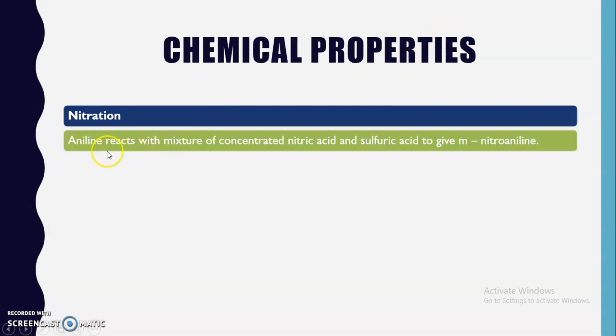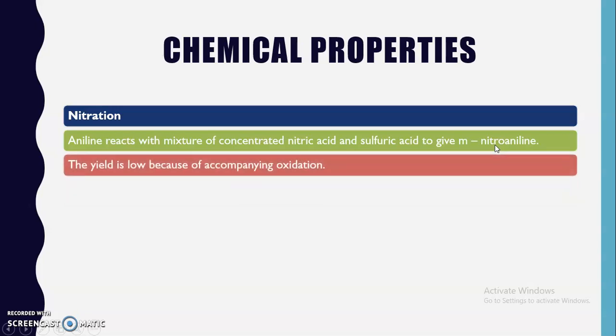Now let's see what is the reason behind this. First, aniline reacts with the mixture of concentrated nitric acid and sulfuric acid, known as the nitrating mixture, that is the fuming nitric acid, which is used for the nitration reaction. So when nitration of aniline is carried out using this nitrating mixture, we will get meta-nitroaniline.